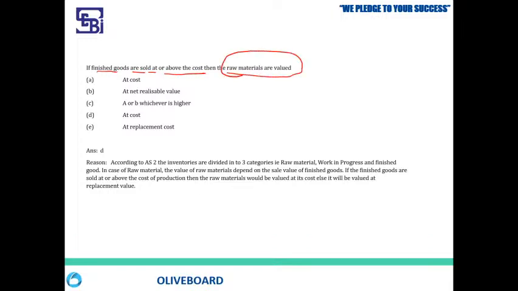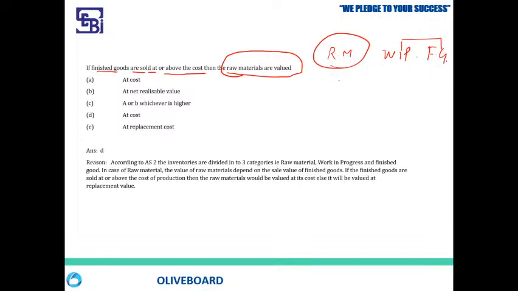So the provision you have to remember here is the valuation of raw material, because inventory is divided into three categories: raw material, WIP (work in progress), and finished goods, right? The provision remains the same for these two, and there is a separate provision for raw material. Under raw material there are two, a sub-provision I will say. Usually raw material will be valued at their cost, correct?